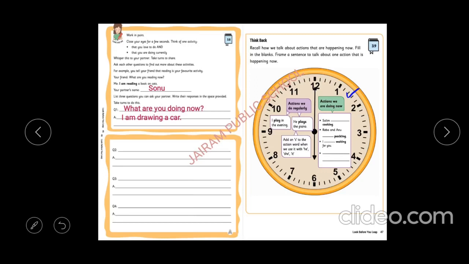So now let's do this activity. Salim dash cooking. Is Salim a singular person or a plural person? Singular person. So what should we write? Yes, Salim is cooking. Reba and Anu dash packing. Reba is one person, Anu is one person, totally 2 people. So which verb should we write? Yes, are. Reba and Anu are packing. I dash waiting. Whenever I comes in present tense, which verb should we use?